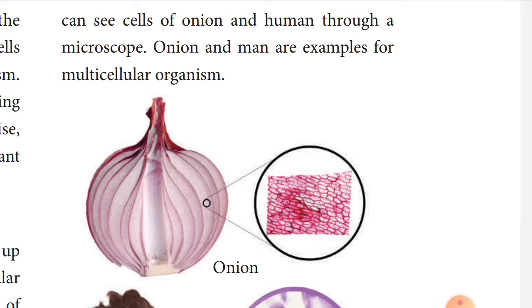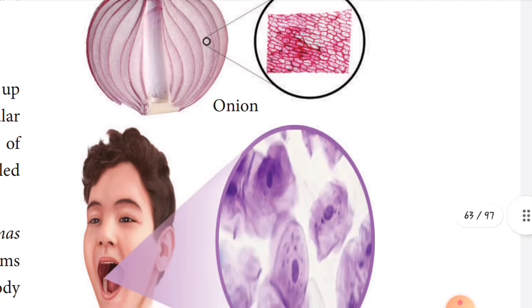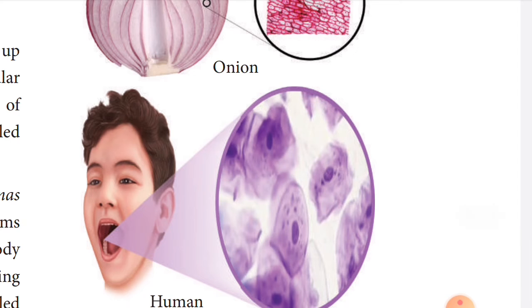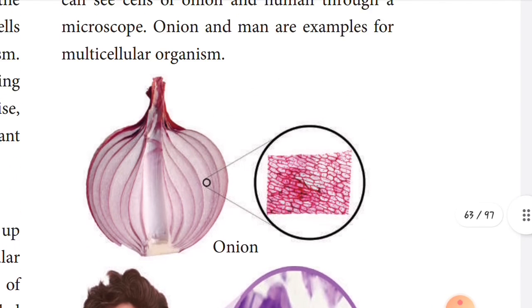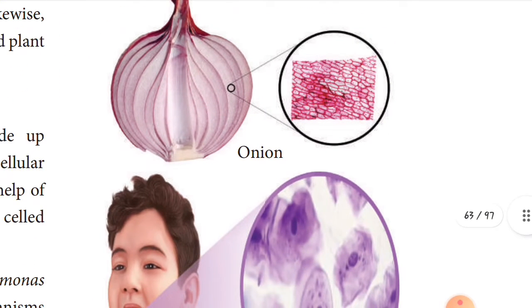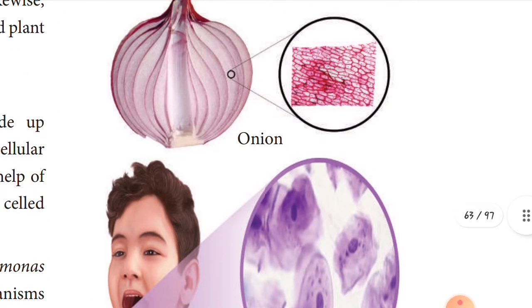This is the cell, the structure of the cell and human through the microscope. See the human tongue. See the tongue, children, teeth. And this is one of the examples of multicellular organisms. See the zoom type picture, children.